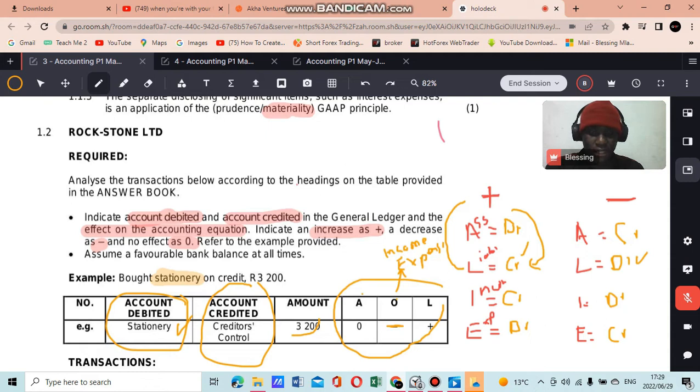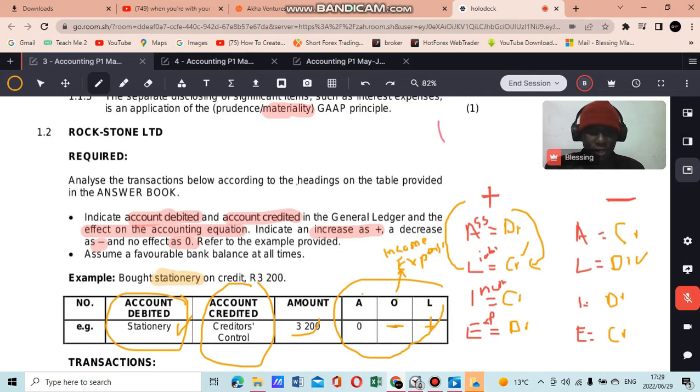That's why we see a minus here, meaning that it decreased by 3,200, right? And then we also have here, we said this creditors control is a liability because you owe creditors more. That means our liabilities are increasing. That's why we say increase here of liabilities. So our liabilities are increasing by 3,200, right? Our assets are not affected at all. Why are our assets not affected? Because there's nowhere here whereby we affected an asset account, right?